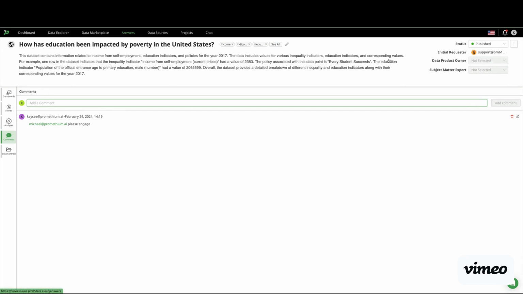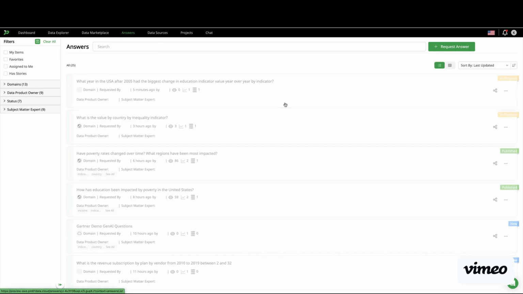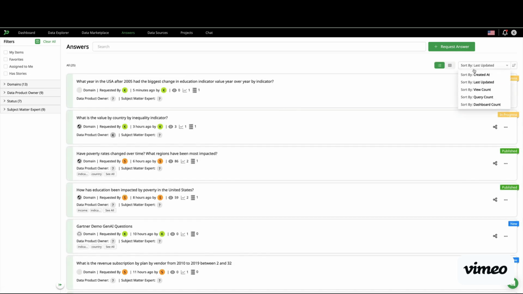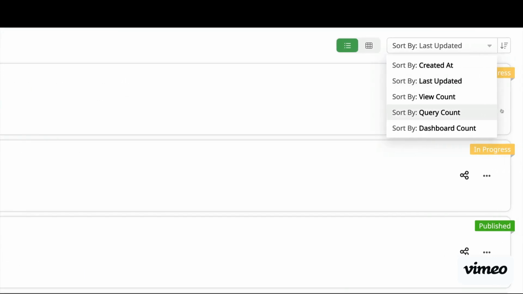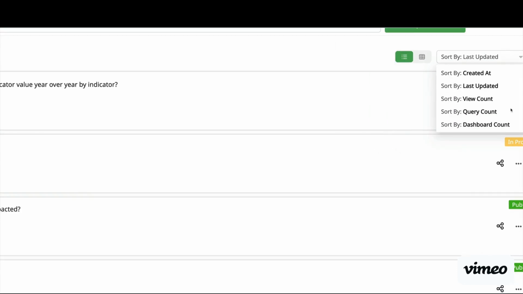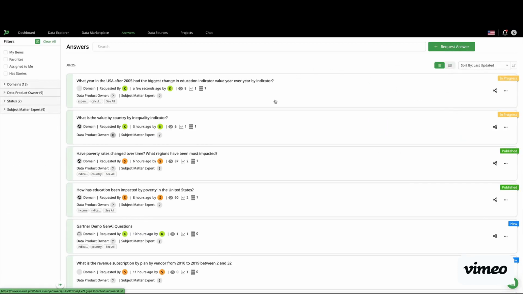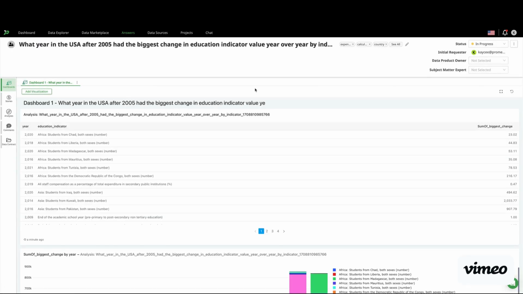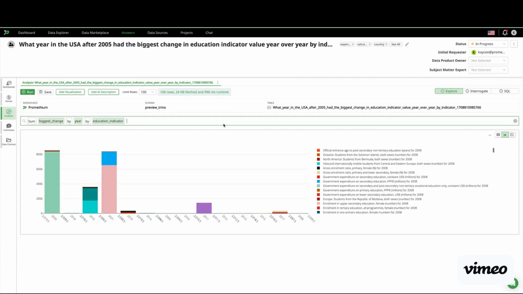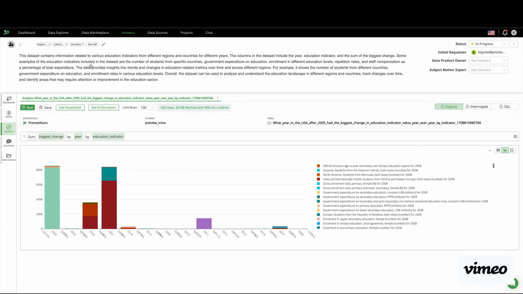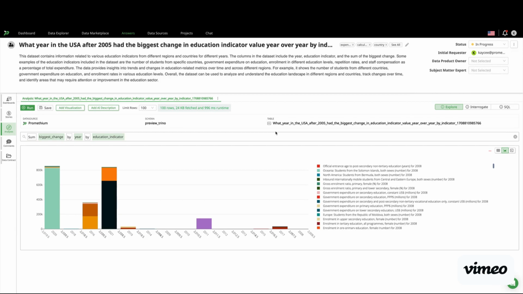But in addition to that, anytime someone looks at something, anytime someone searches for something, all this metadata is actually tracked. So you can actually see, are the data products you created actually valuable? The other part to accelerate collaboration is also by making data easy to understand, easy to consume. But maybe someone has a hard time understanding this. By clicking a button called Add AI Descriptions, Promethium can automatically generate the narration in English so that people can instantly understand and consume the data.